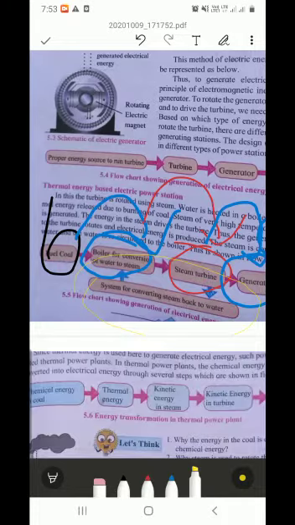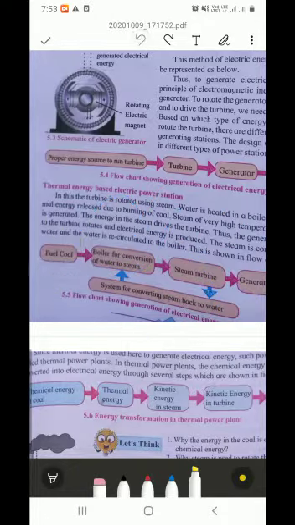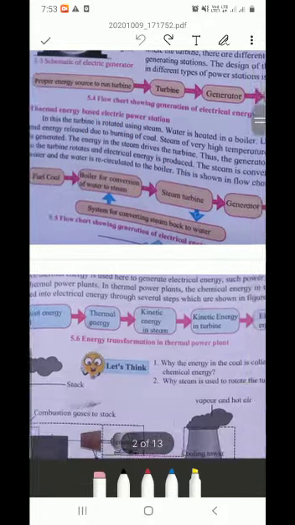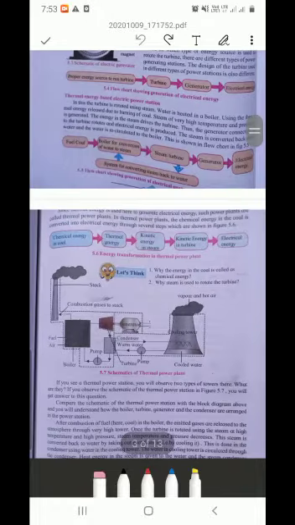Okay, the system that converts steam back to water. Okay, so this is the thing. See the figure they have given in 5.5, you can see more information about it. Since thermal energy is used here to generate electrical energy, such power plants are called thermal power plants.